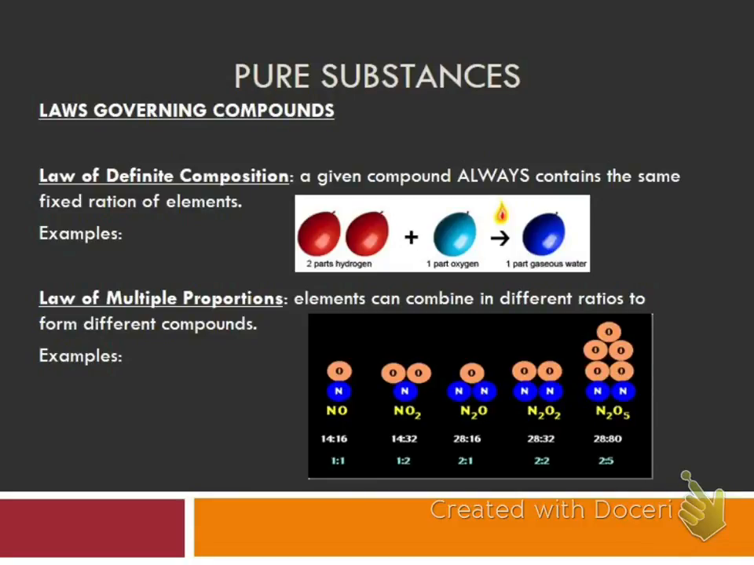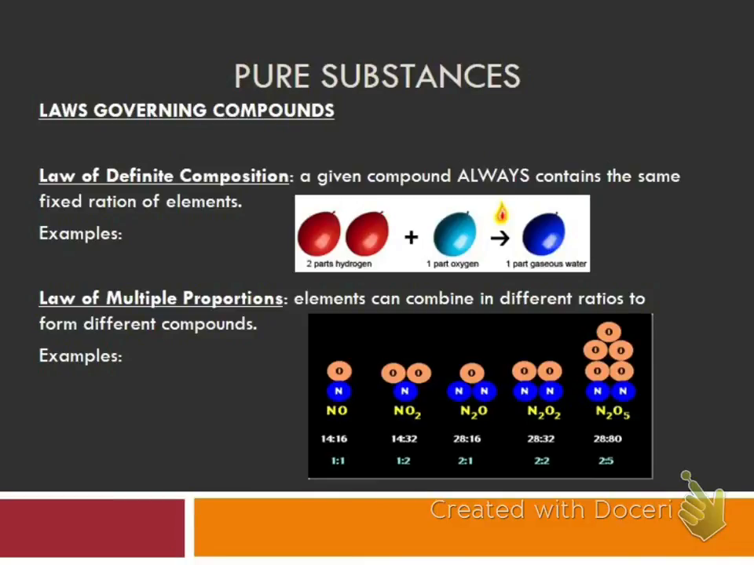No matter where the water is found in the world, it's going to have 2 parts of hydrogen, 1 part oxygen. The second law is the law of multiple proportions, and that states that elements can combine in different ratios to form different compounds. One that you're familiar with would be carbon and oxygen. They can form either carbon dioxide, or sometimes carbon monoxide. They're allowed to form different compounds, but when they do, they are still doing so in a fixed ratio, and they're still following the law of definite composition.